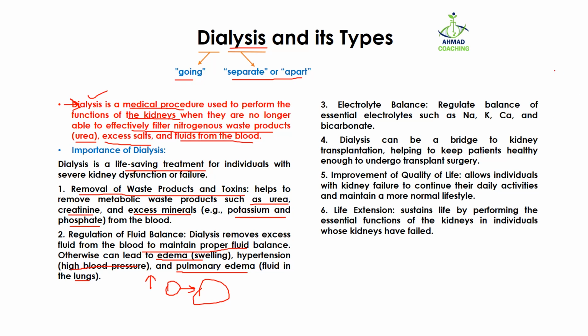Then comes the electrolyte balance. Electrolytes have some charges on them, like positive or negative charges. Dialysis is used to regulate the balance of essential electrolytes such as sodium, potassium, calcium, and bicarbonates. The level of these electrolytes is very important because they are used to maintain different functions in the cell. So if their level is not maintained, the cell is unable to perform its function.